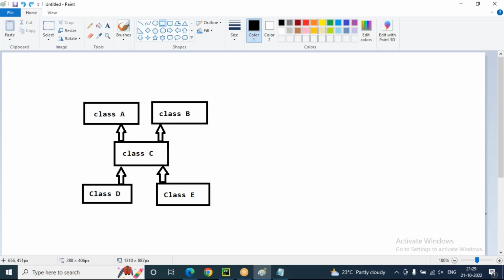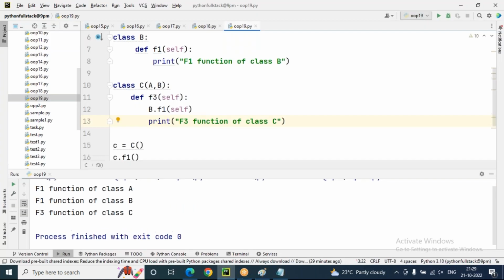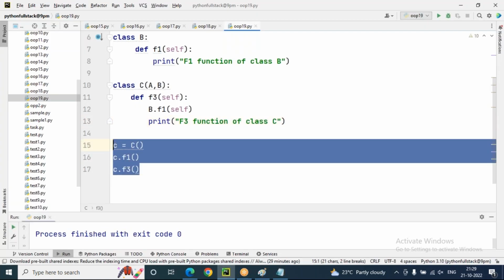Hierarchical is there. All are there. But except single. Single is not included, sir, in the inheritance of hybrid. Let's see practically. We'll extend the logic here. What logic am I extending?